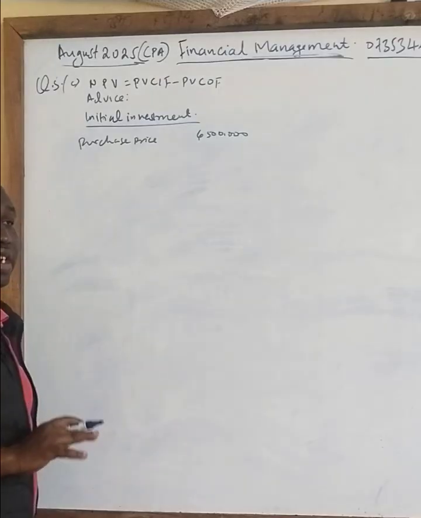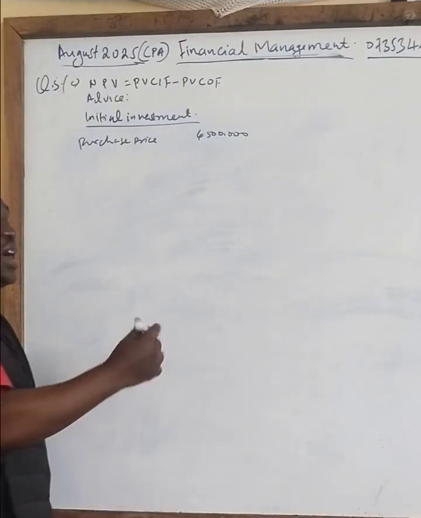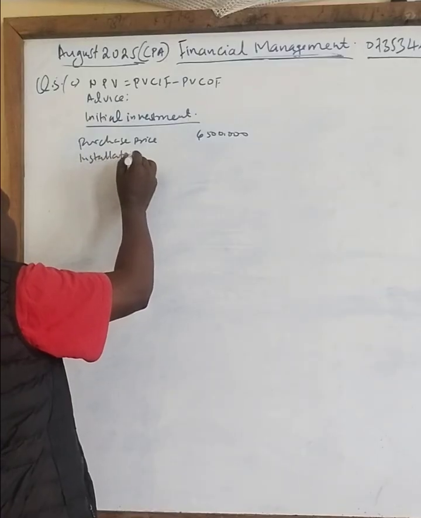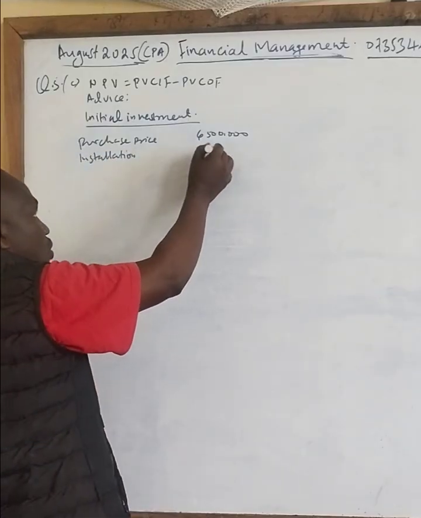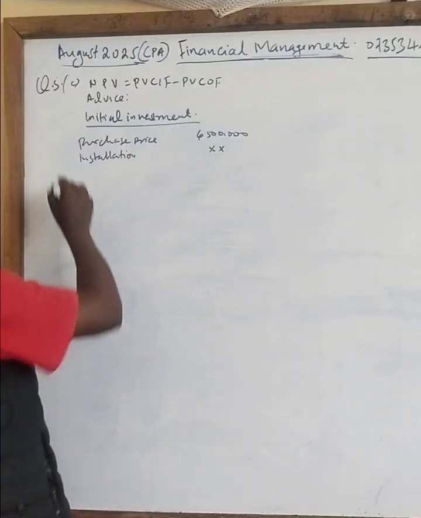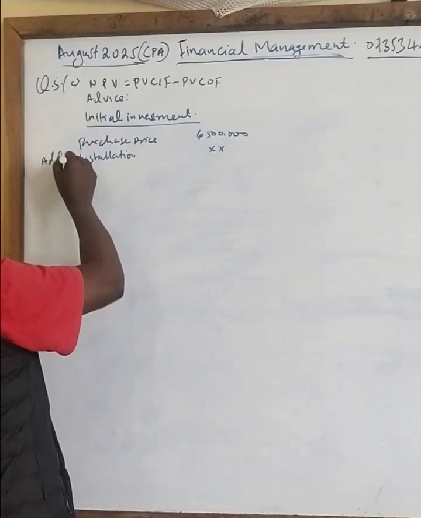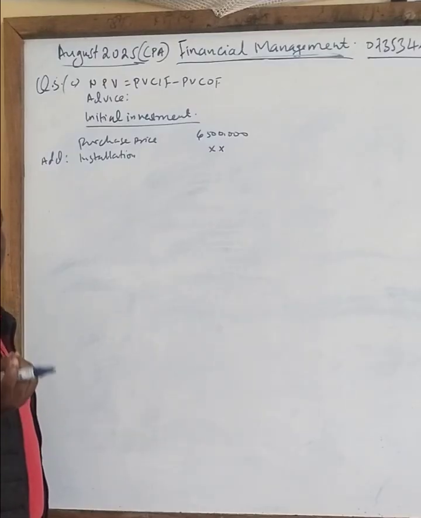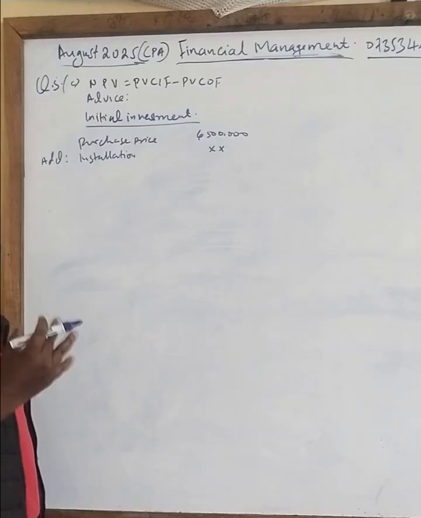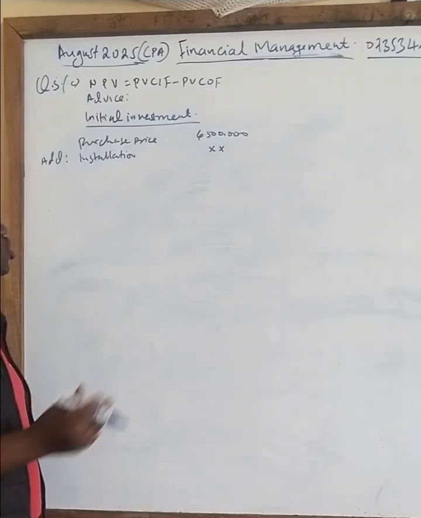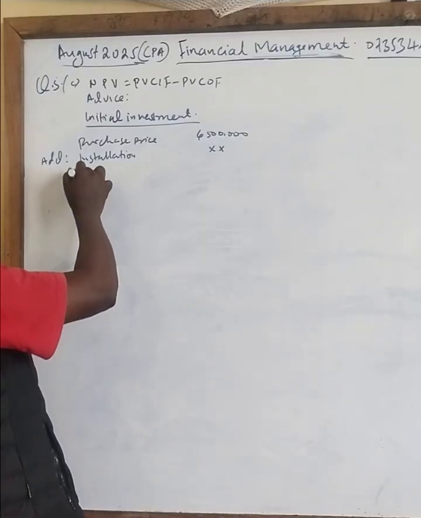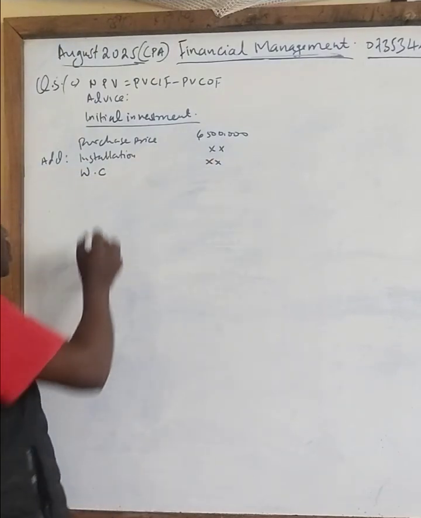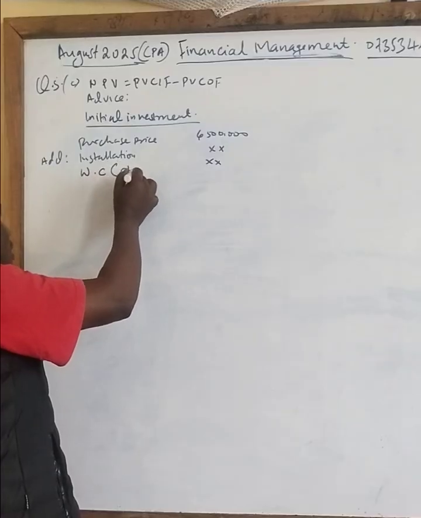Then once you buy this particular machine, you need to install it. So we have what we call installation cost. When you buy the machine, you need now the installation cost. So in this question, we have not been given. So I'm adding that. I need to add that. Once you have done the installation cost, you need also the working capital. Remember, working capital is the difference between current assets and current liability. You need some cash to work out on this one. So we add working capital also. And remember, this working capital is always at the beginning or at the start.